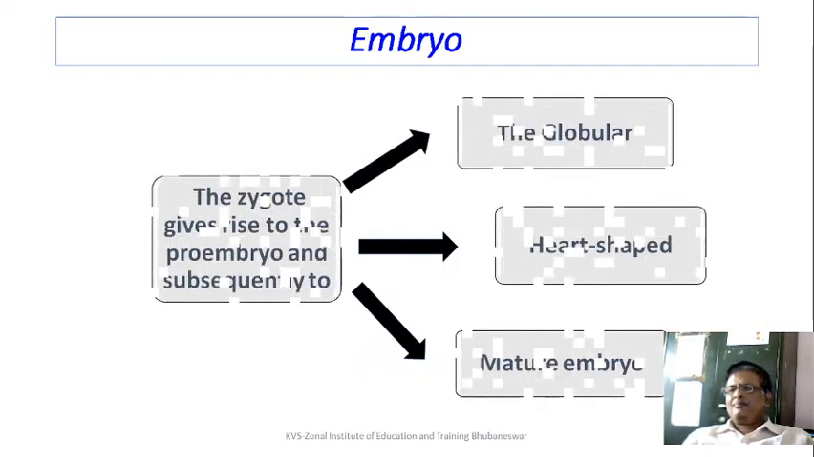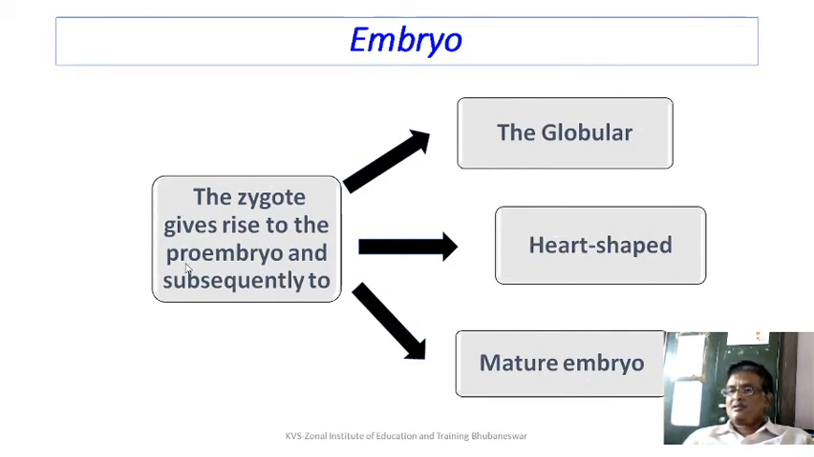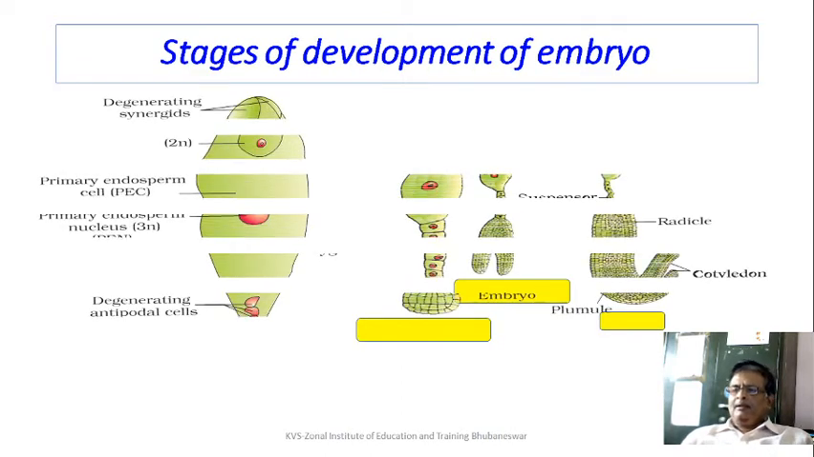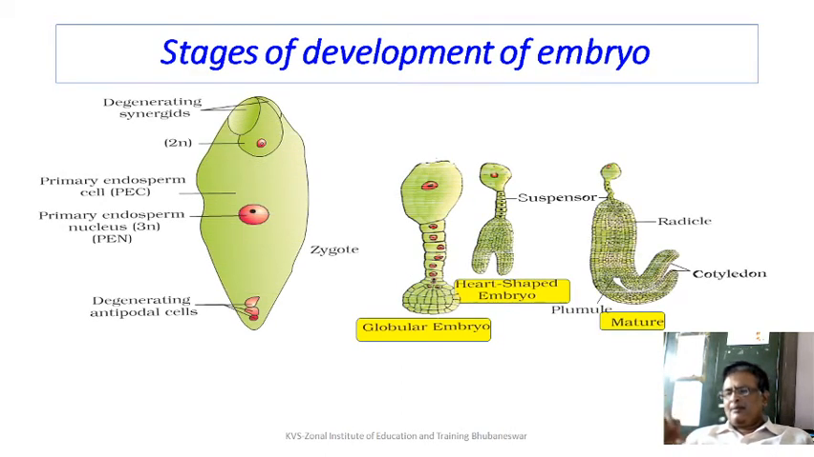And in the previous session also we had discussed that the zygote develops into an embryo through successive stages of development. Initially it is the globular embryo, followed by the heart-shaped embryo, and finally it is the mature embryo. Let us understand this development with the help of a diagram.